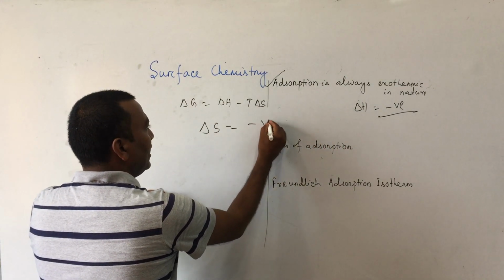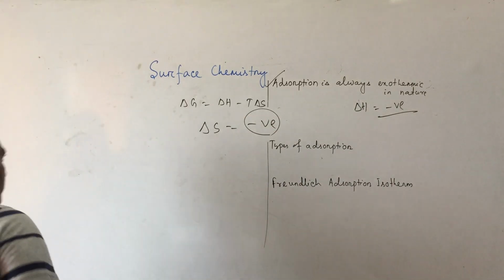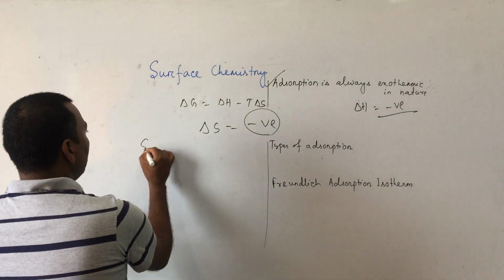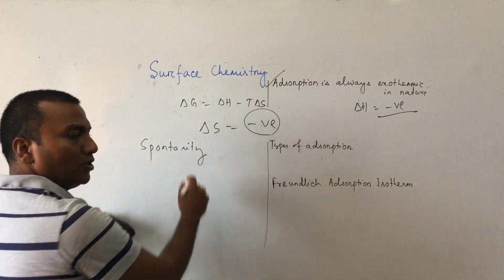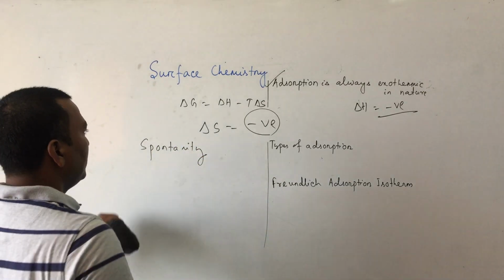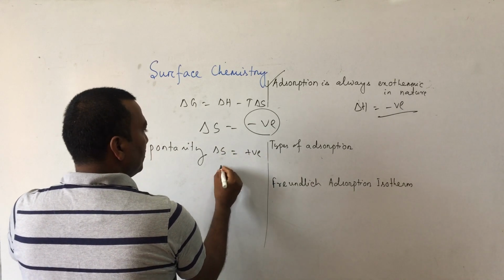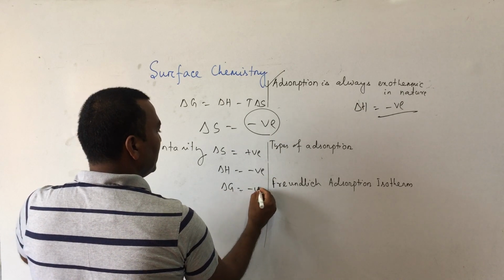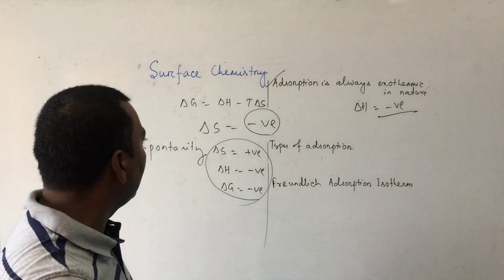That means the delta S value is negative. Okay, and we know the condition of spontaneity is delta S positive, delta H negative, delta G negative. This is, according to thermodynamics, the condition of spontaneity.